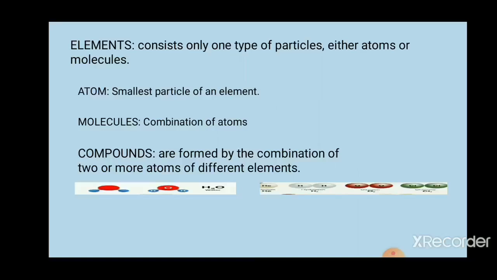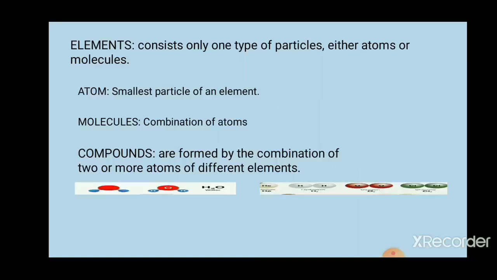Now, what is the meaning of molecule? Molecules are formed by the combination of atoms of the same element. I think you can see the picture of this, though maybe it is not very clearly pictured.